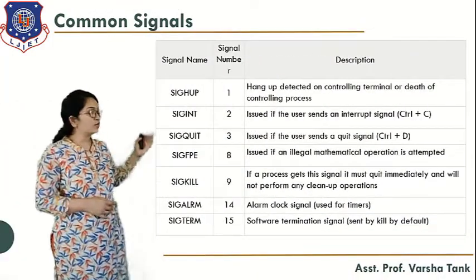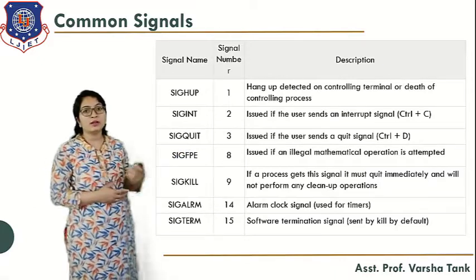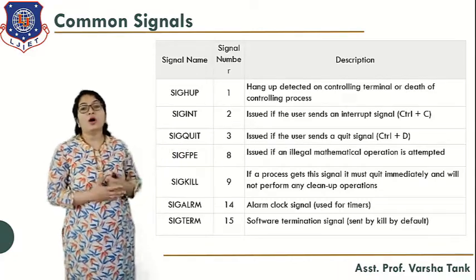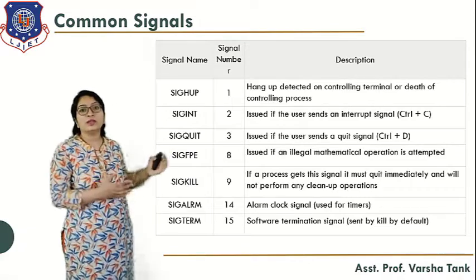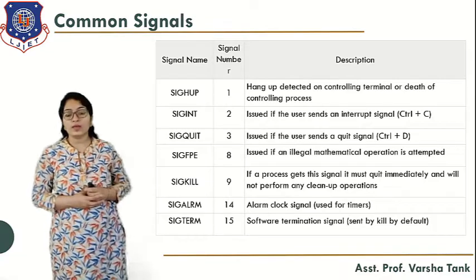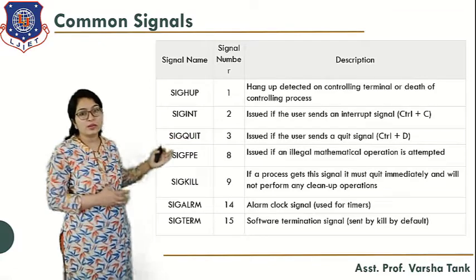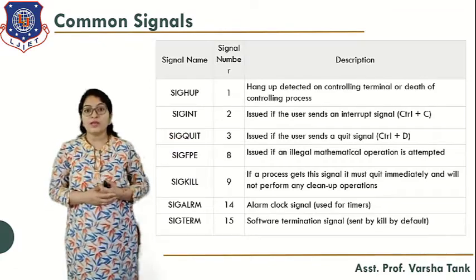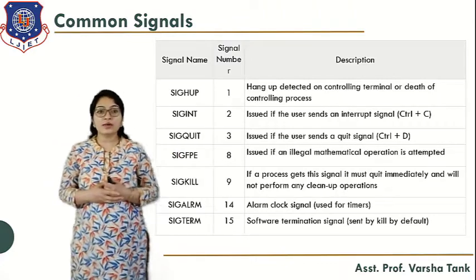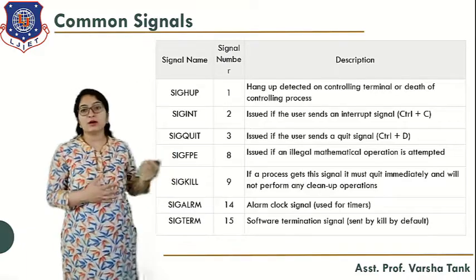These are the numbers of signals that are available. Here are some examples. SIGHUP is the hang up detected on the controlling terminal or the death of the controlling process, and that signal number is 1. Then SIGINT is issued if the user sends an interrupt signal, like Control C. Then SIGQUIT, which is 3, is issued if the user sends the quit signal, like Control D. So these are some of the signals we can use.